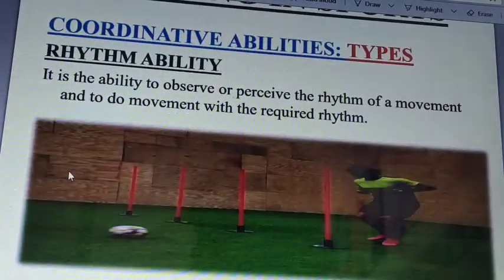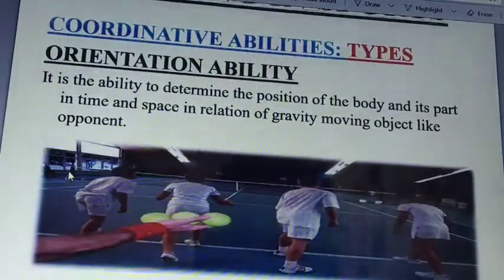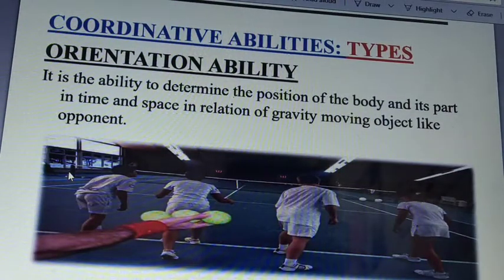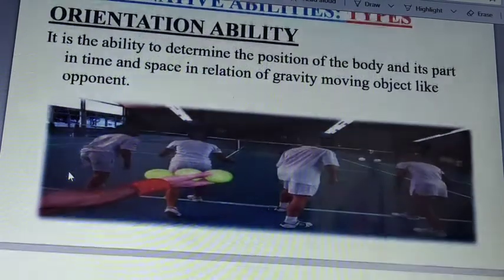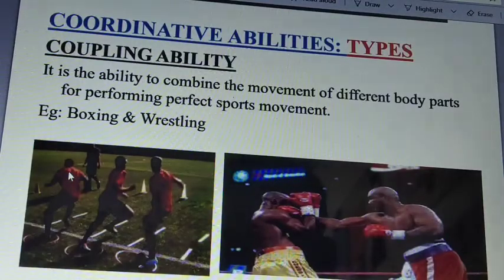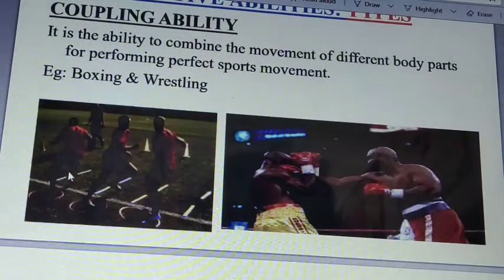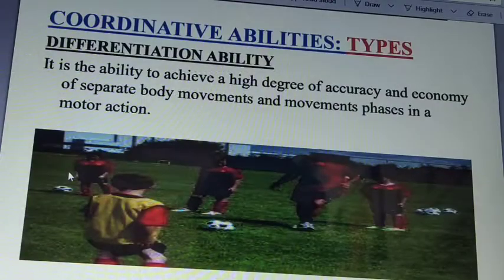Got it? Rhythm ability, when you do an activity for a longer duration, is the ability to observe or perceive the rhythm of a movement and perform it nicely. Orientation ability means to determine the position of the body in space and time, and to understand the physics principles and apply them in physical education. Coupling ability means the ability to combine the movements of different body parts and perform them for sports perfection, like both boxing and wrestling need it.